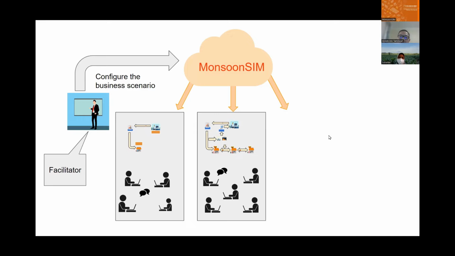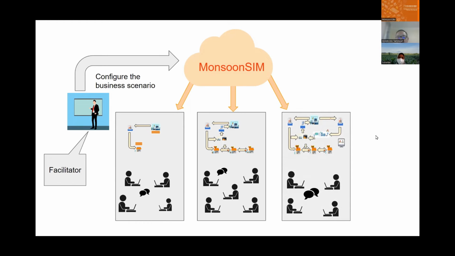And if you would like it to be more complicated, you can always add more complexity. Again, it depends on the level of your students. Then the students will play the game and learn from there. So they learn through gamification and simulation. It's a very unique platform.